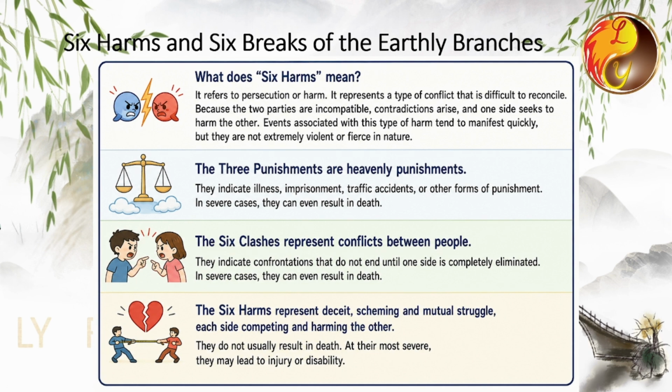They indicate confrontations that do not end until one side is completely eliminated. In severe cases, they can even result in death. The 6 harms represent deceit, scheming and mutual struggle, each side competing and harming the other. They do not usually result in death. At their most, they may lead to injury or disability.